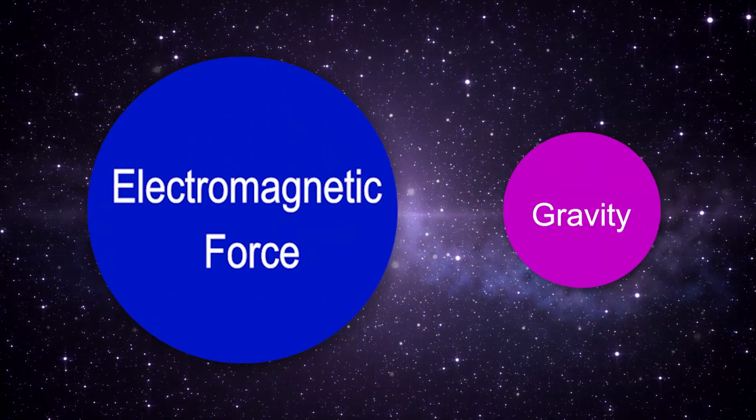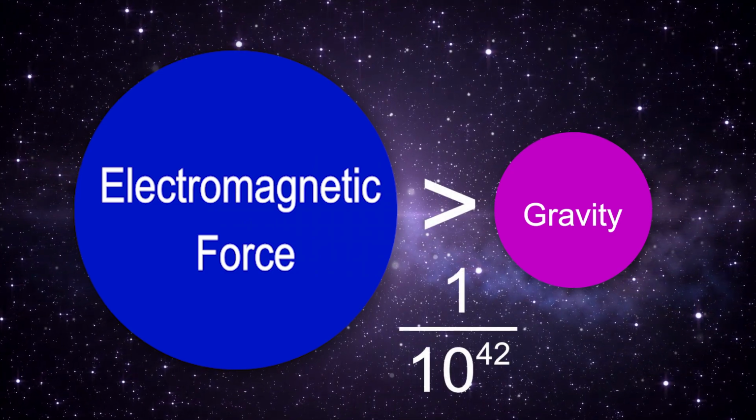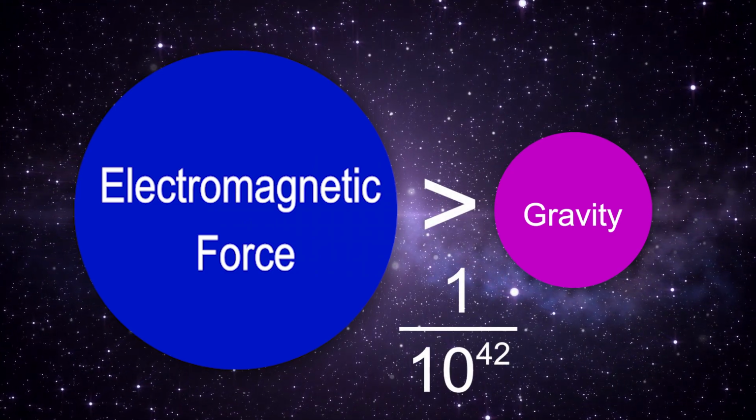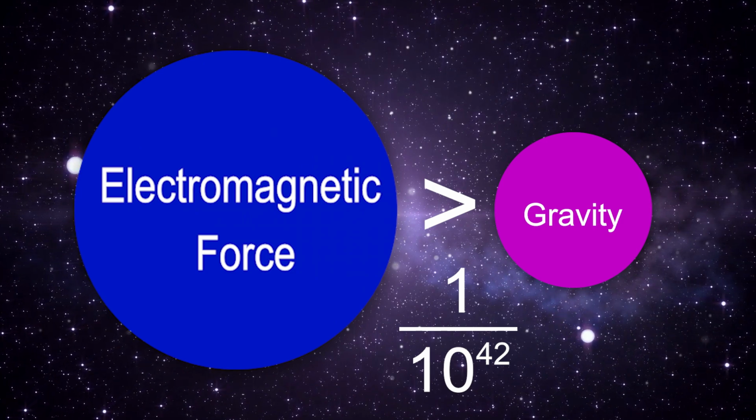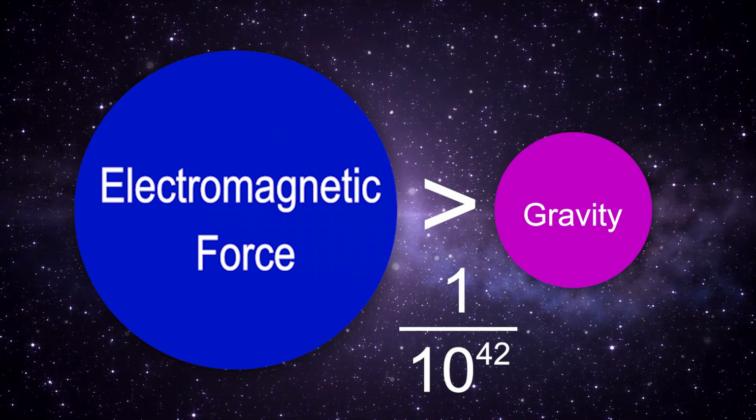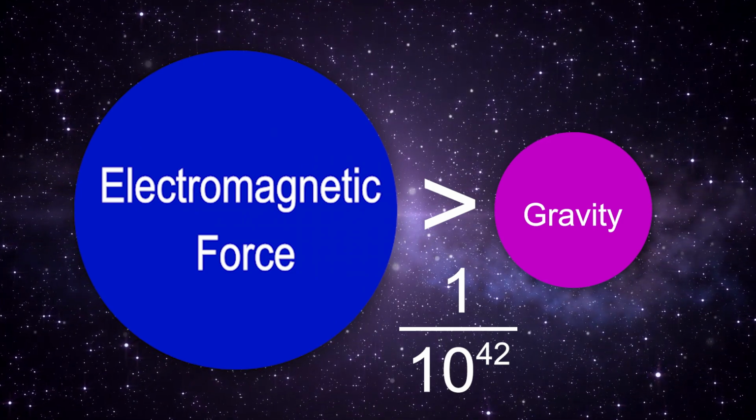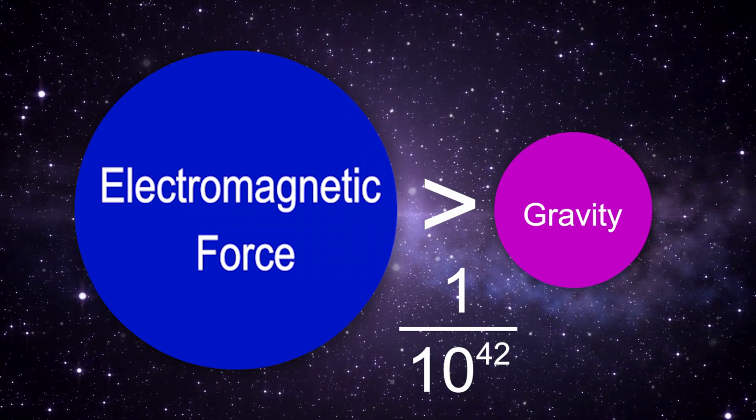Gravity is only 1 part in 10 to the 42nd power, that is, 1 followed by 42 zeros of the strength of electromagnetism. So it is said to be difficult to describe the 4 forces within a single theory. Superstring theory is unproven experimentally, but the idea of higher dimensional space has influenced much research.